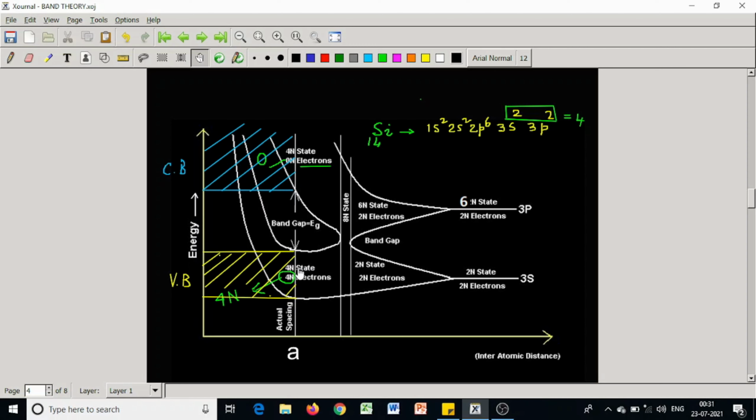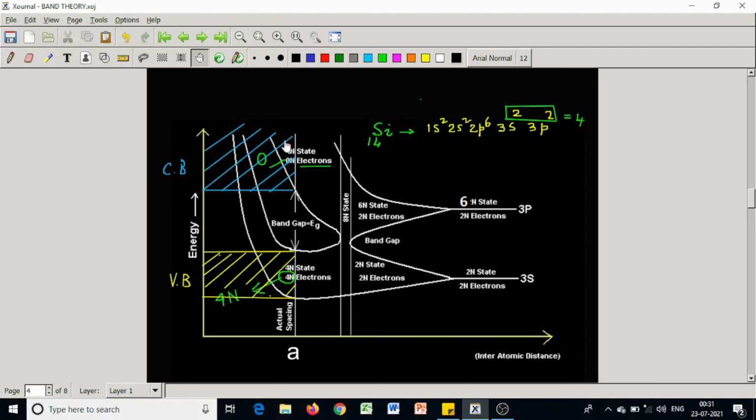This band, the lowest energy level, is called valence band, and these electrons come to this band. The next upper band to the valence band, called conduction band, is now with 0 electron, that is completely vacant. This is the actual scenario of the silicon atom. Upper band with 4n states is now with 0 electron at 0 Kelvin.